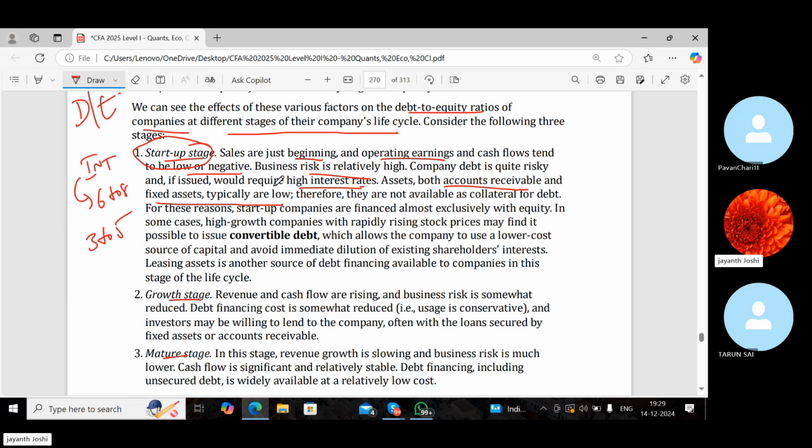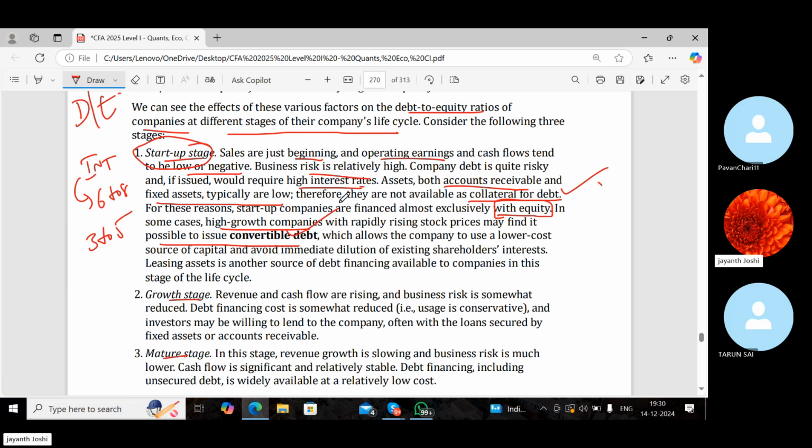When sales are less, you would be maintaining less inventory, so less fixed assets, less godowns. Therefore they are not available as collateral for debt right now. For these reasons, startup companies are financed almost exclusively with equity. So they look for investors, angel investors, venture capitalists, etc. In some cases, high growth companies with rapidly rising stock prices may find it possible to issue convertible debt.